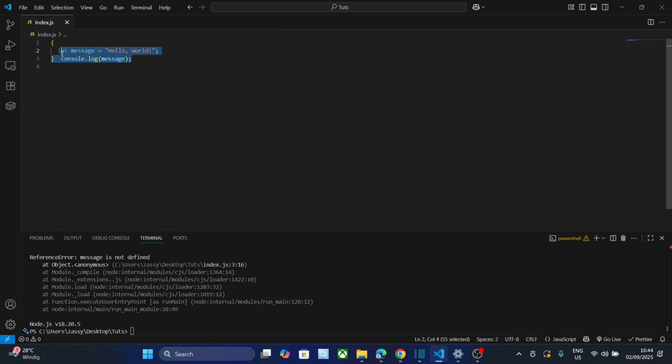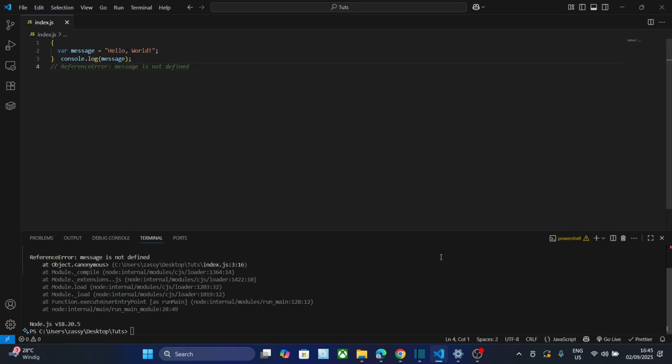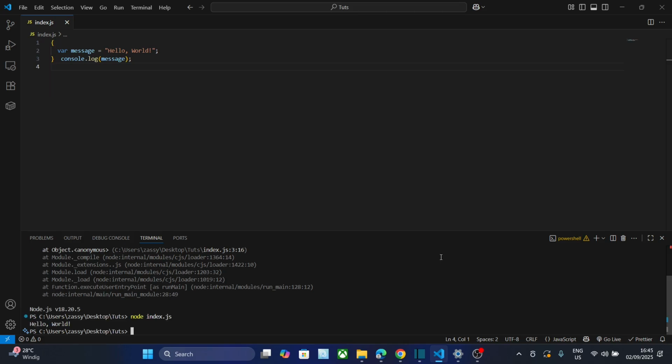So if we make it with var, here is the difference. We will definitely get the message peacefully. This is very important to know. The variables declared with the var keyword are not block scoped, but function scoped.